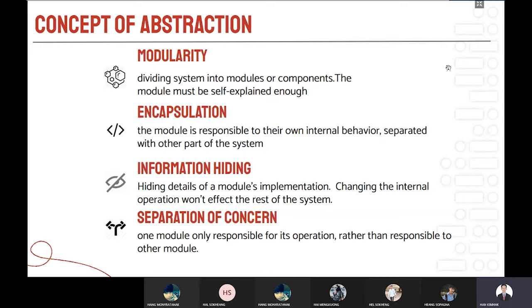The third concept is information hiding. It is a concept of hiding the details of our module implementation, for example, the algorithm and internal variables, from the rest of the system, and changing the internal operation will not affect the rest of the system. The last concept is separation of concerns. One module is only responsible for its own operation rather than being responsible for the other modules.